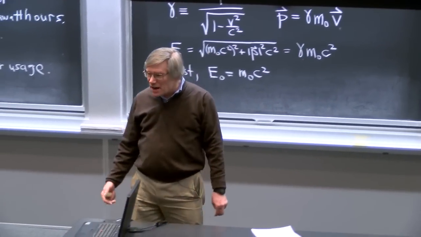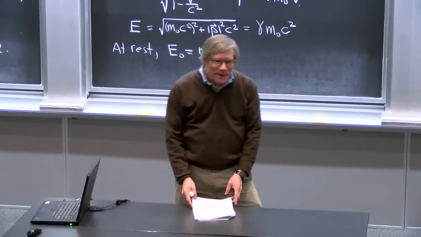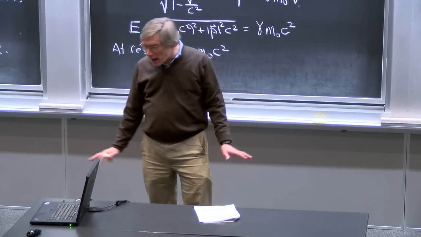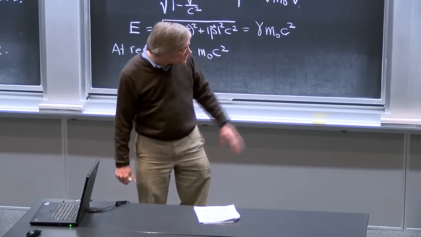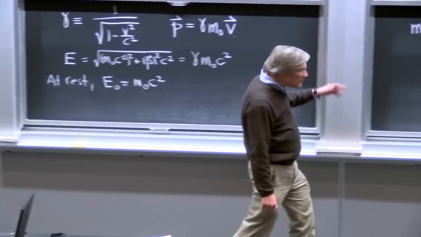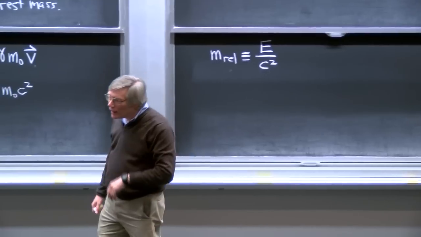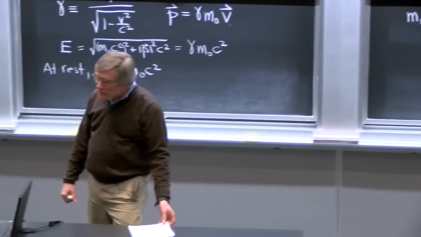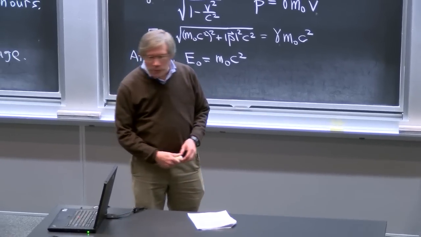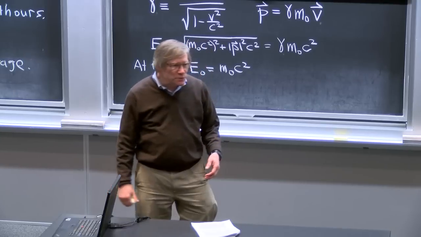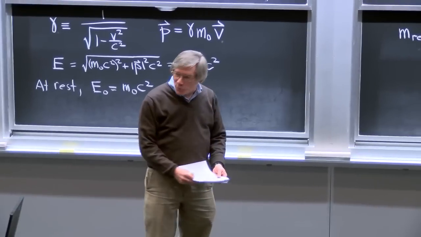Now I might mention that this concept of relativistic mass is disparaged in many books on special relativity. It's certainly a concept that you can do without, so people who emotionally are bothered by it can get along without it, because it is just the energy divided by c squared. And in fact, a lot of work in special relativity is done in units where c is equal to 1, and then it is just the energy. And especially if you use units in c equals 1, you can dispense with this concept of relativistic mass. We're not going to be using c equals 1, so the phrase relativistic mass will allow us to abbreviate E divided by c squared in a convenient way.